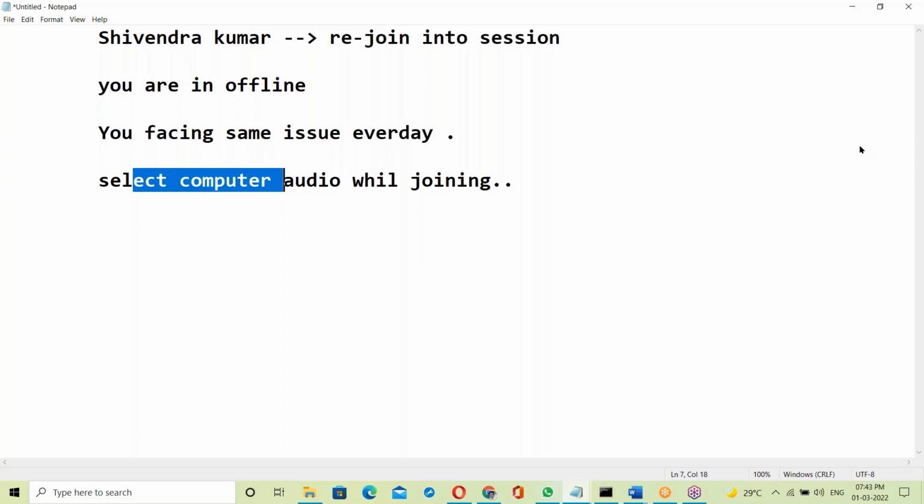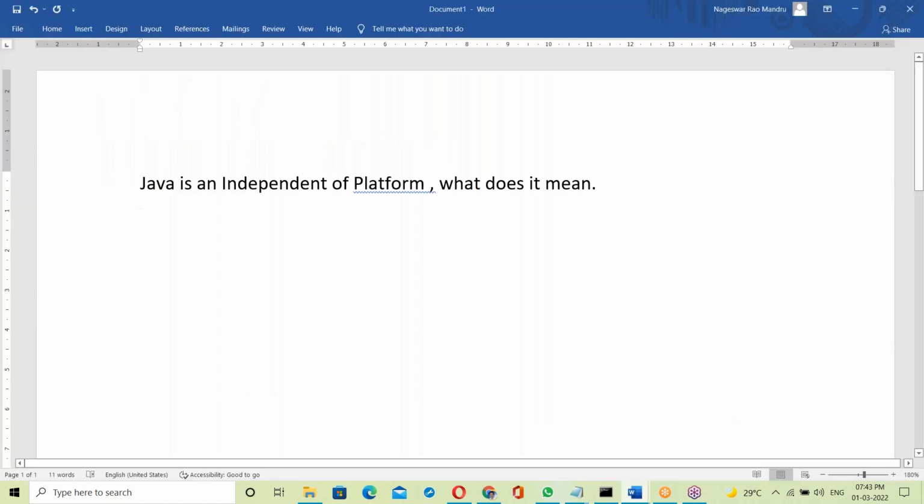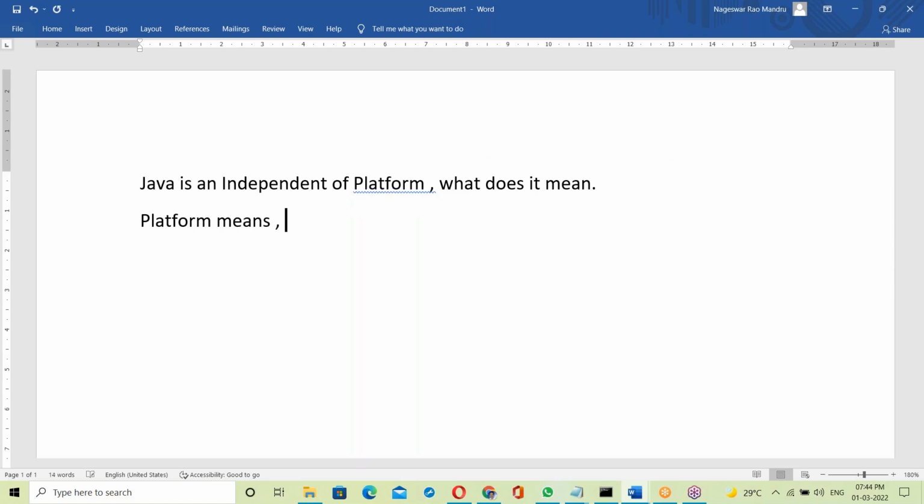Yes, let us start the session. Today's topic is Java features. Java is an independent platform. What does it mean here? Platform means OS. Platform means operating system.